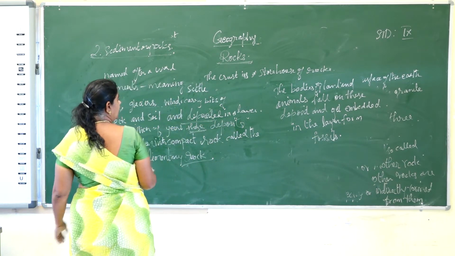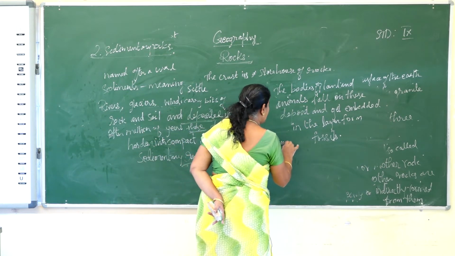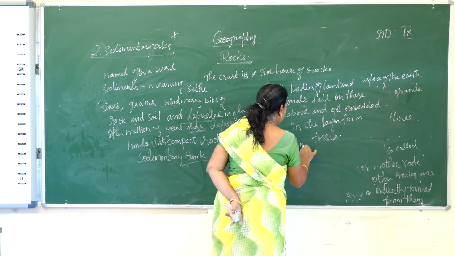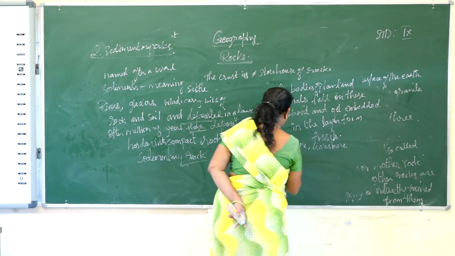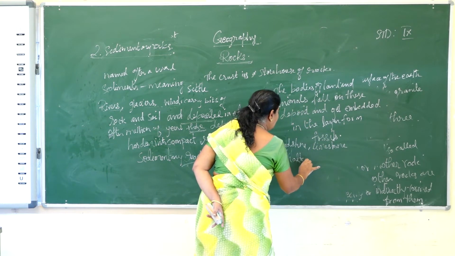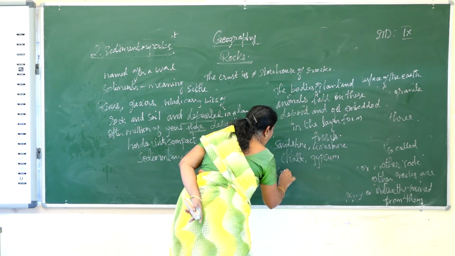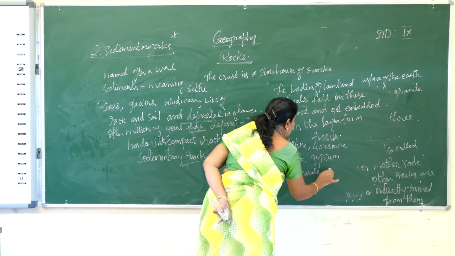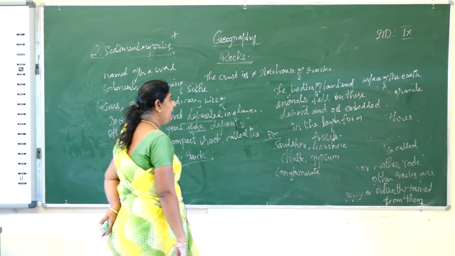Then we will see the examples of sedimentary rock, that is sandstone, limestone, chalk, gypsum and conglomerate. These are the examples of sedimentary rocks.